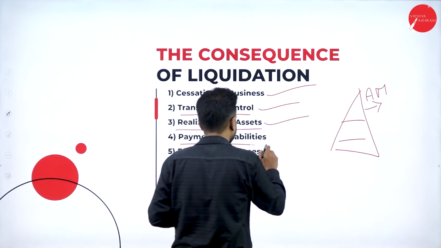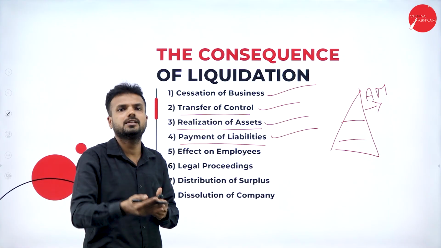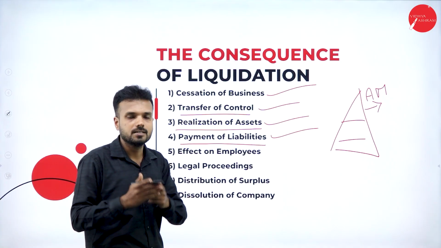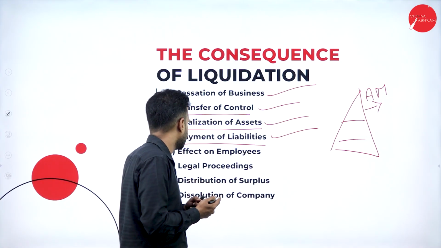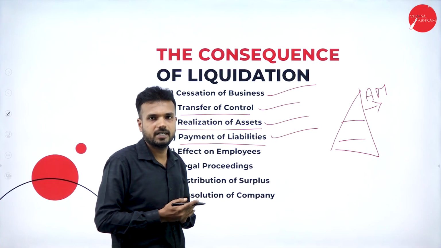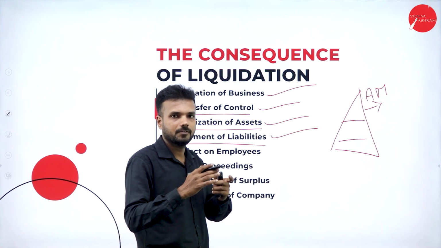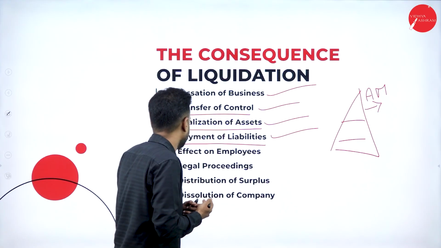Payment of liabilities. After taking the value of the asset, after the sale of the asset, they are going to fulfill all the liabilities of the organization. The liabilities of the organization will be paid on the basis of the preference. Firstly the secured creditors, followed by preferential creditors, and the remaining or surplus amount will be distributed among the unsecured creditors.